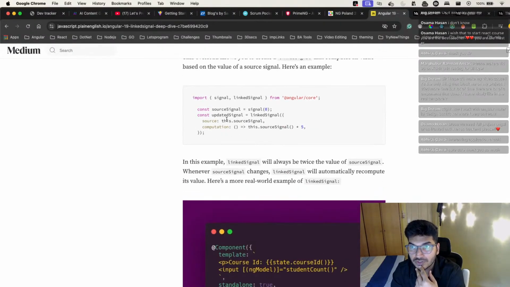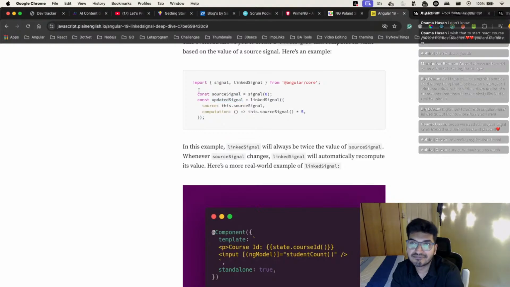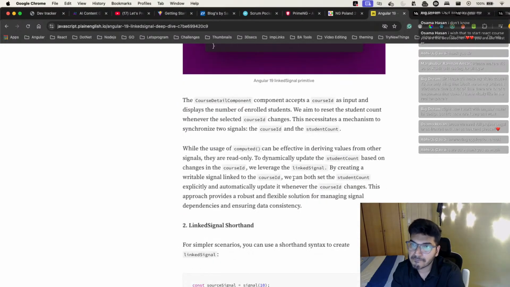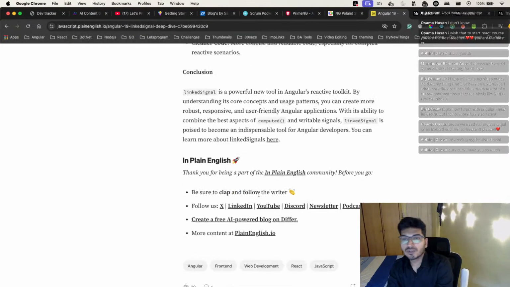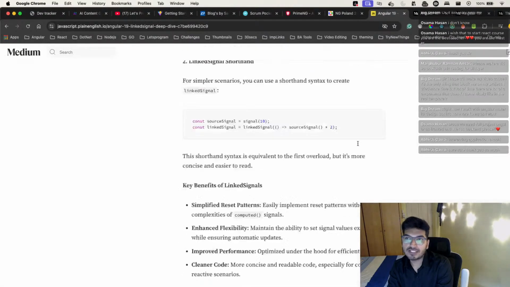So suppose you have a signal, and based on this signal you want to do some computation, so that can be done now. Pretty good, right? So that's what a linked signal does. It takes a source as your signal. This source will listen to the signal, and whenever something changes, this computation will happen and this will update this signal. That's a cool feature. A lot of things are coming for Angular.